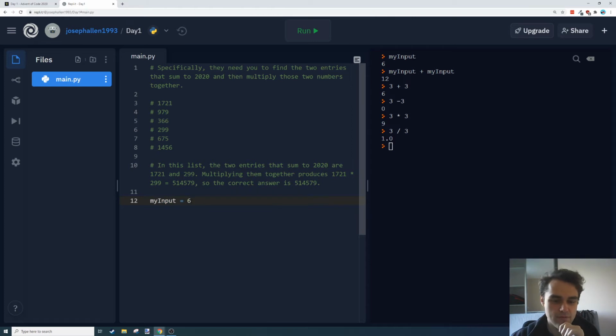So I don't actually want just the value 6, I want all of these values. So what I'm going to do is create a list. Now a list is a set of values that have the same type. So I'm going to type all of my numbers out in here. Make sure I get the numbers right. 9, 9, 6, 7, 5, 1, 4, 5, 6.